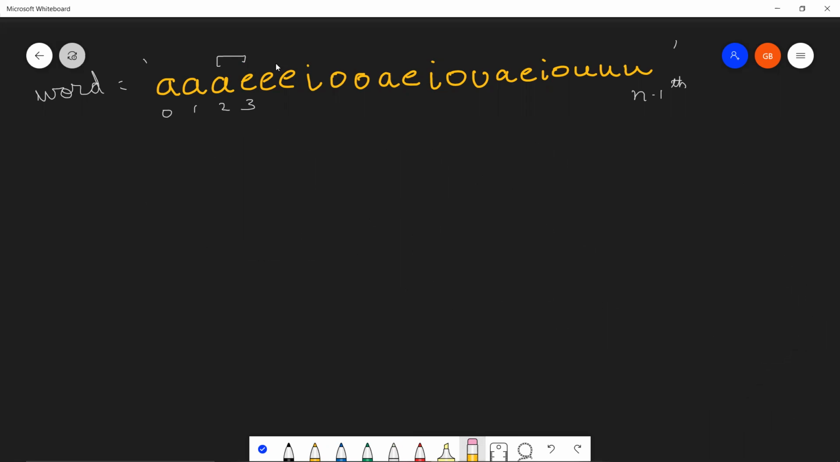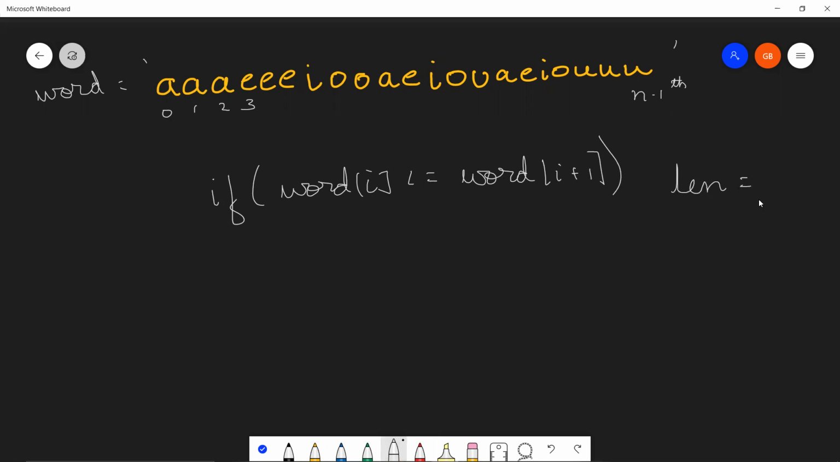Now let's understand how we are going to iterate through this word. This is a very interesting problem. When I'm iterating from index 0 till the n minus 1th index, one condition is clear: I have to check if word[i] is smaller than or equal to word[i+1]. As long as this is true, we are in the clear. What we will do is maintain a len variable and keep incrementing it by 1. This is basically our current length.